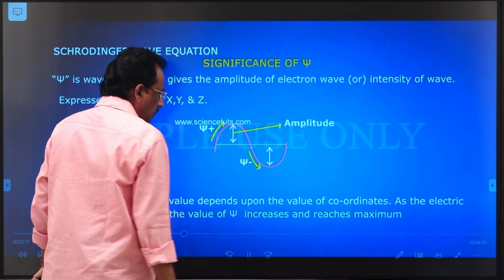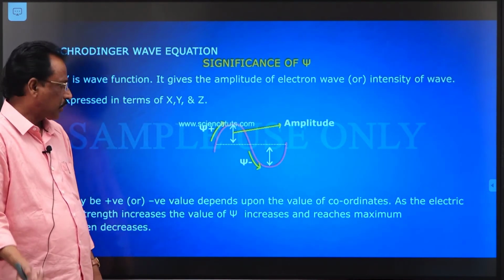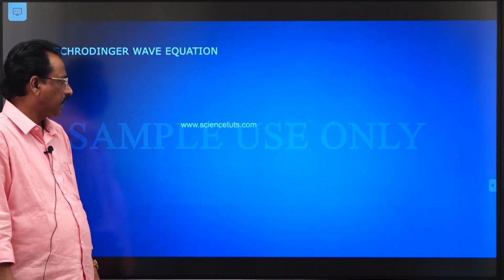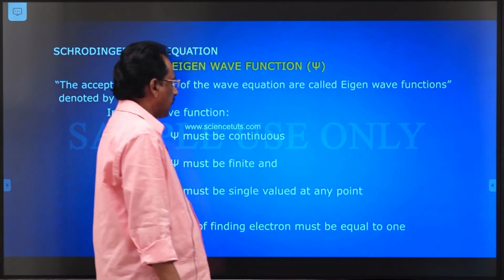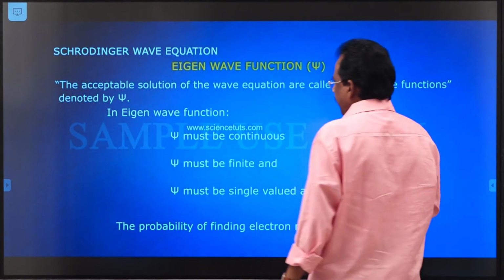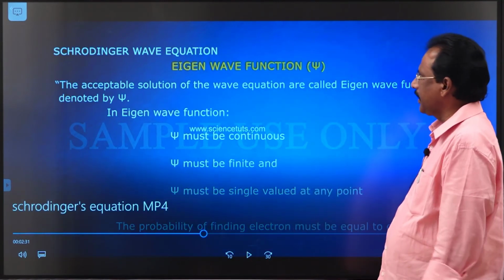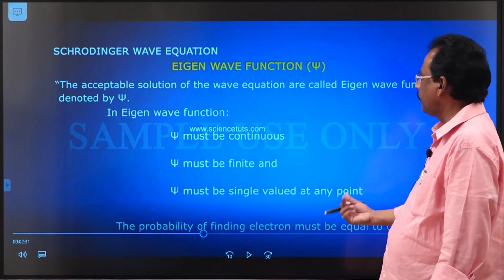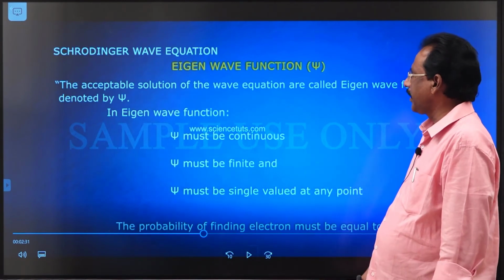If you consider the depth of the trough, the same psi shows negative values. That's why that symbol is not useful to calculate the probability of finding the electron, because probability is always expressed in positive sign, but here the symbol psi shows both positive and negative values.